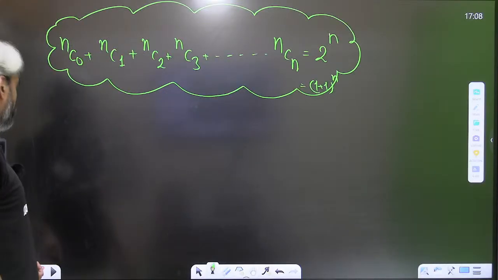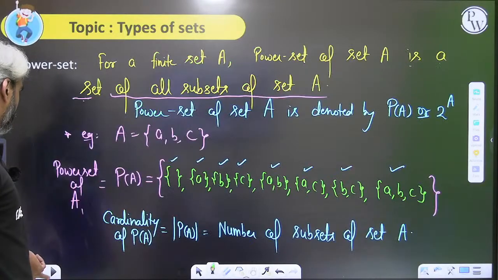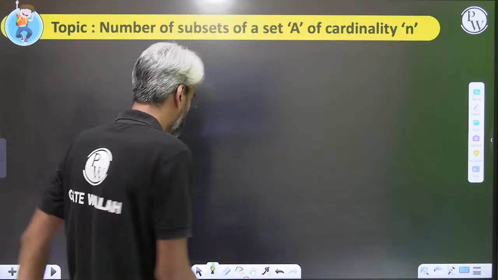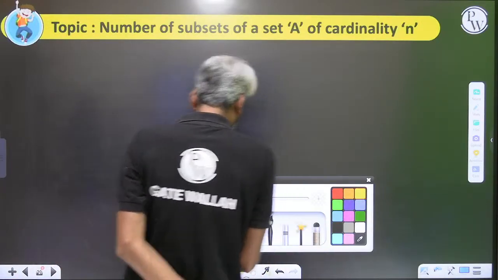Similarly, if somebody asks me the number of subsets for a set of size n, what do we know?